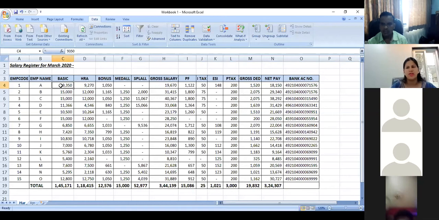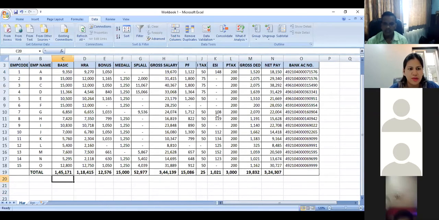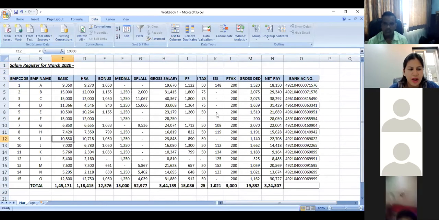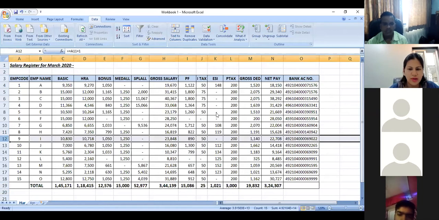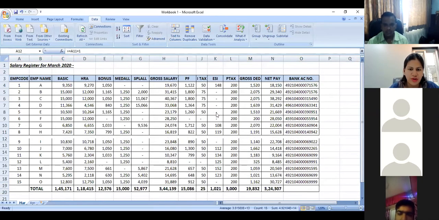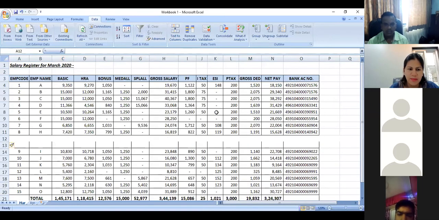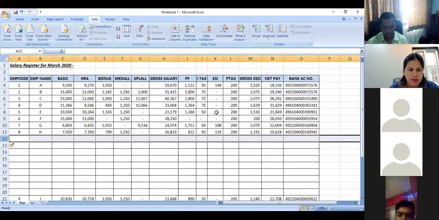The next feature that we are going to do is freeze panes. Now, what is exactly freeze panes? So, for example, you have data in this tab which is more than, say, the visibility of the screen. So, for example, if I add another 10 employees here, for that I'll have to add rows. So what I do is I select a row and I do Control plus, which is a shortcut key for adding the rows. So I keep adding rows, the number of rows that I want.